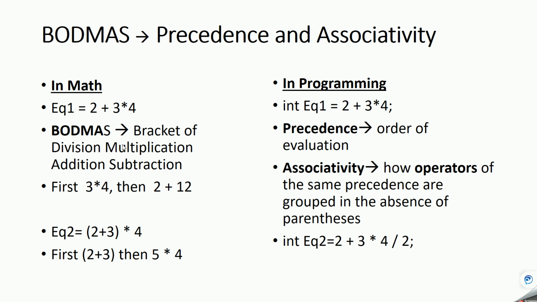To achieve this same order of evaluating the expression, we have two concepts in C programming. One is called precedence and another is called associativity. Precedence defines the order in which the operation has to be carried out. Basically, precedence means for each operation, such as addition, subtraction, multiplication, each of these is called an operator, and each operator has some value defined.